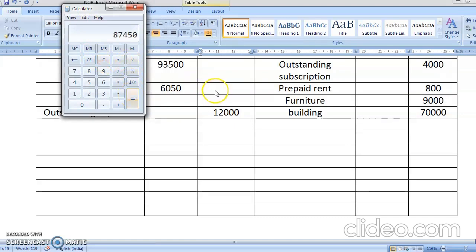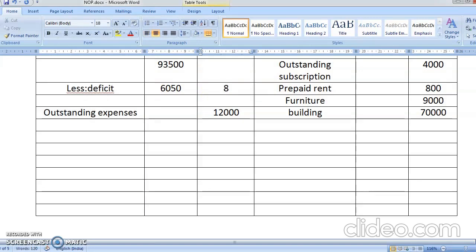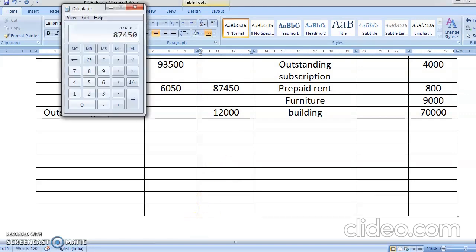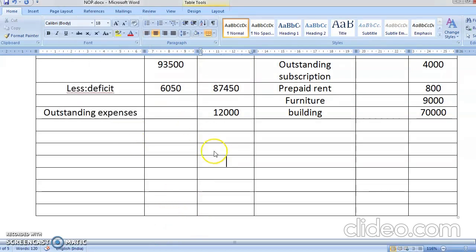So, 87,450. Now, what is remaining is only the totaling part. So this is 87,450 plus 12,000. So this comes to 99,450.